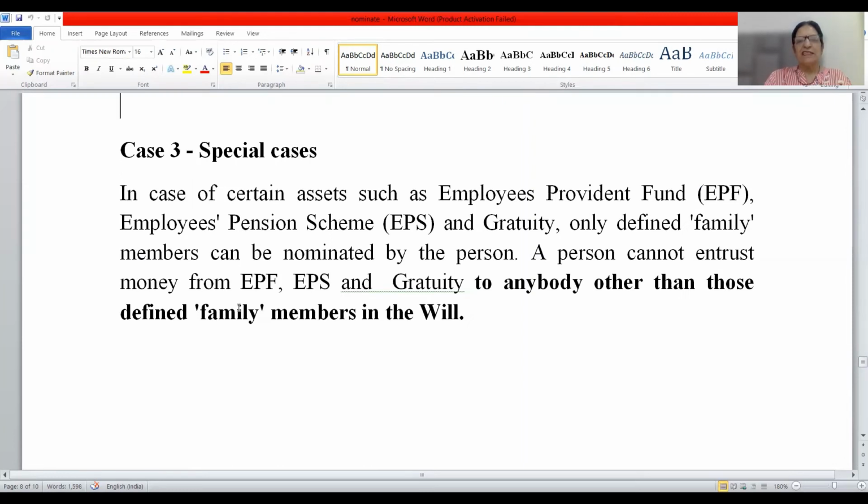In case of certain assets such as Employees Provident Fund, EPF, Employees Pension Scheme, which is EPS, and the gratuity, only defined family members can be nominated by the person. A person cannot entrust money from EPF, EPS, and gratuity to anyone other than those defined family members in the will. So there are certain members who have been defined as family members. Only those members can be nominated by the asset holder.